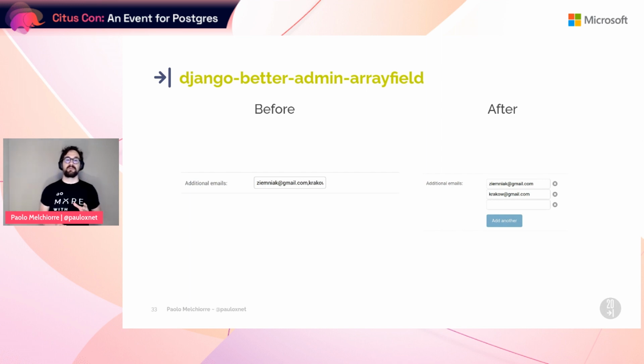Unfortunately, the default array field widget in the Django admin is a simple input text with comma-separated values, so it's not very convenient to insert or remove values. But using this Python package, you can represent in the Django admin the value as multiple dynamically addable input texts, making it easier to insert and to check.